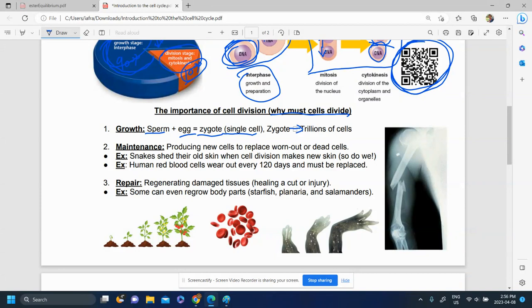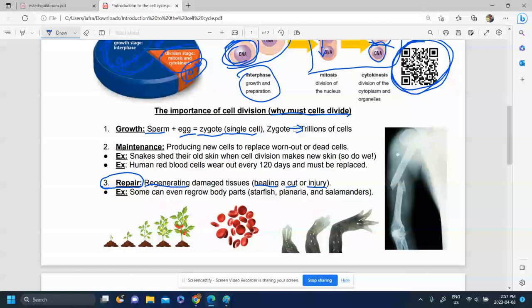But there's other important reasons for that. Repair is one. That's a pretty straightforward one. It's basically just regeneration. So if you damage your tissues or parts of your body, you can heal that damage. So if you cut yourself, for example, or break a bone, then the cells will undergo cell division to heal the cut and to heal the bone.